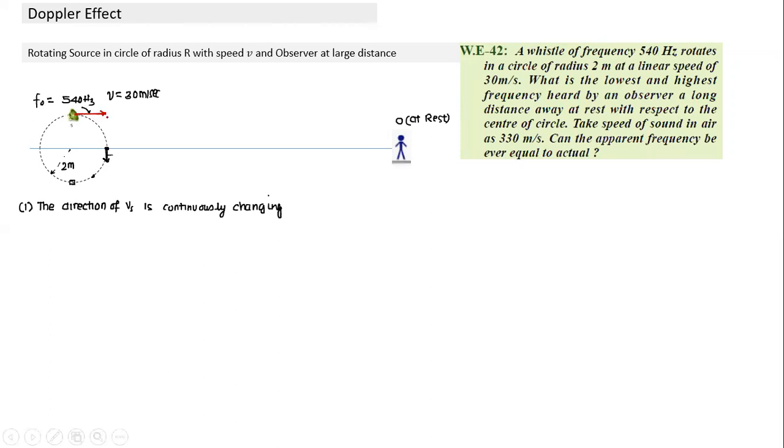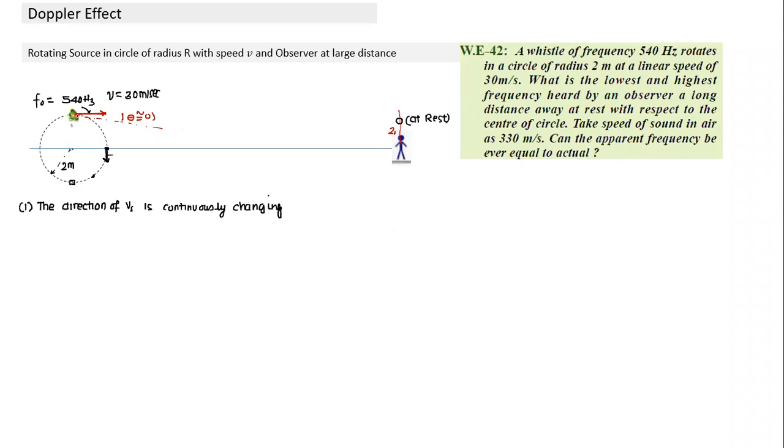When I join here, what is the component of velocity along the line joining the two? This is the source component here. If I join the line joining the two, the source is very far. So what would be this angle here, if the distance is large? When I draw a triangle here, this side of the triangle will be equal to 2 meters, but this side will be very large. Theta will tend to 0. So whenever the distance is large, we can assume the position of the observer with respect to the center and with respect to this point are the same.